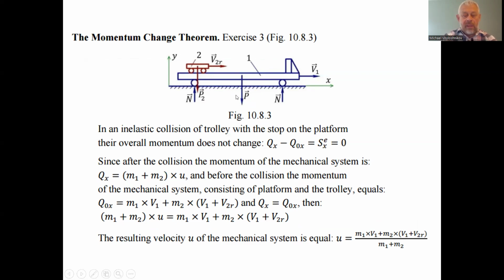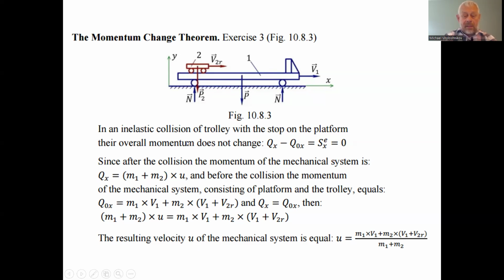This platform moves, and related to this platform, number 2, a small car moves to the right with a velocity relative to the platform of v2. It is the second element of the mechanical system. The first is the platform, the next is the car, and the velocity of the car is equal to v2 relative to the platform.